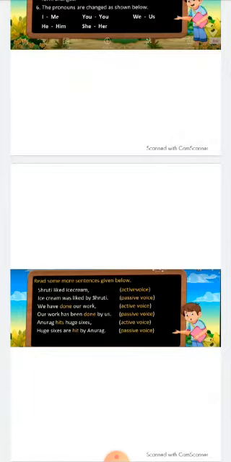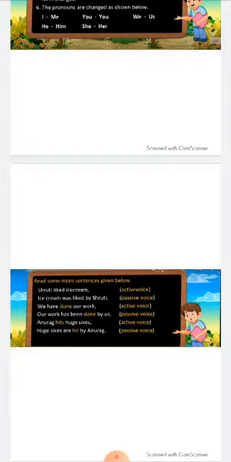See, Shruti liked ice cream. And when we change it into passive voice, Shruti will become the object, and ice cream will become the subject. And liked is in the second form of the verb, so we will use the helping verb was. Ice cream was liked by Shruti. Ice cream is a singular subject, so we have used was here.